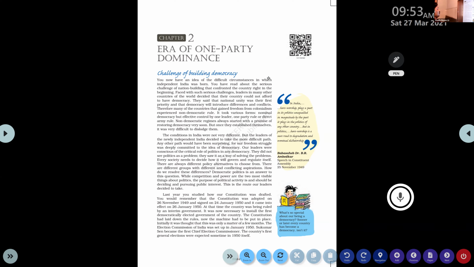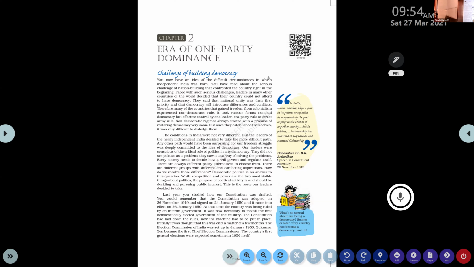Okay, this is the route our leaders decided to take. Because of this, the leaders of the national movement decided to choose this path. What path? The path of democracy. The path of democracy, and that also with not only one party, but with multiple parties, a number of political parties. Clear?